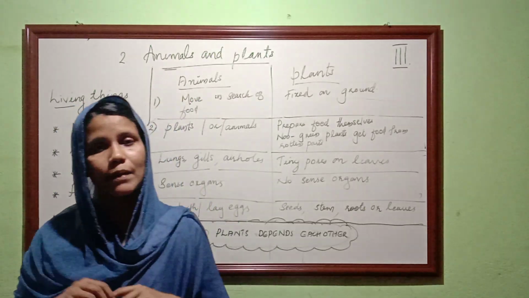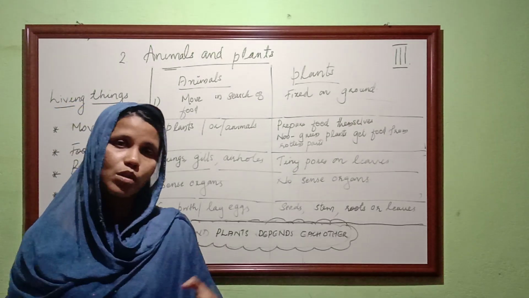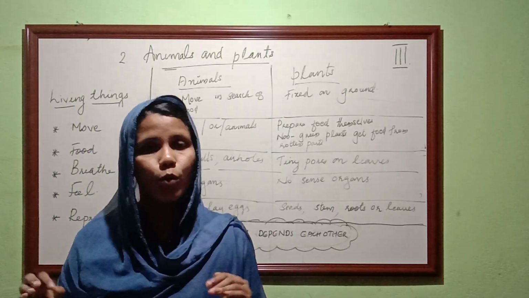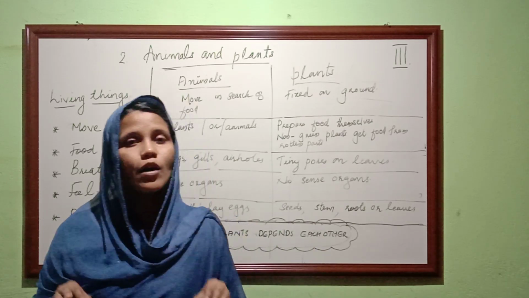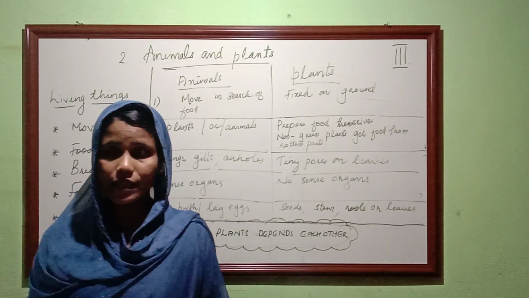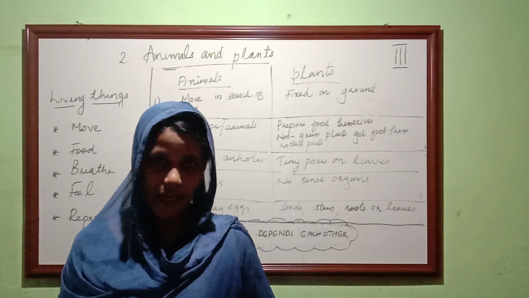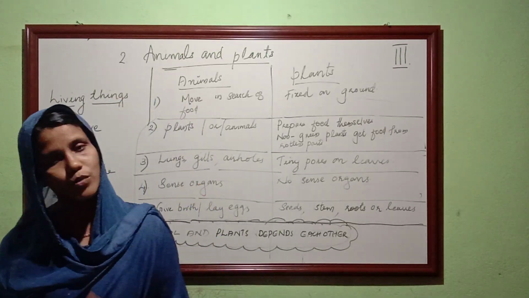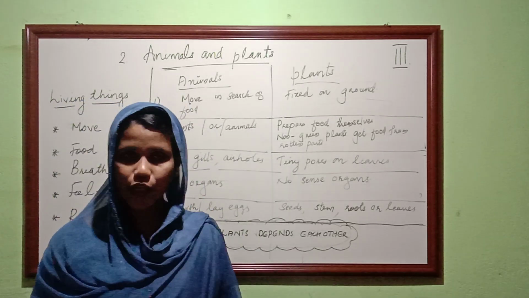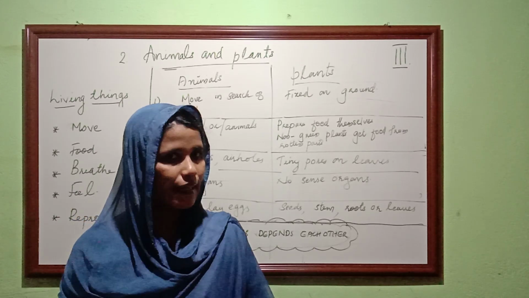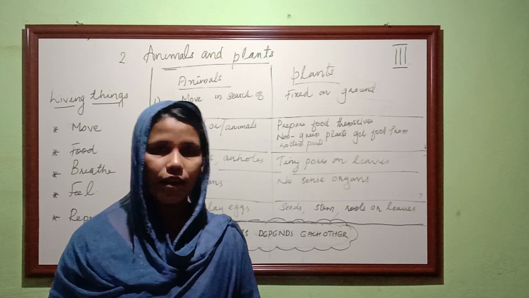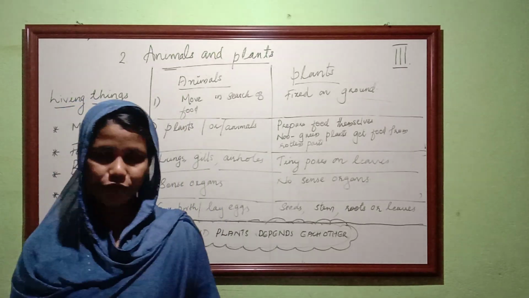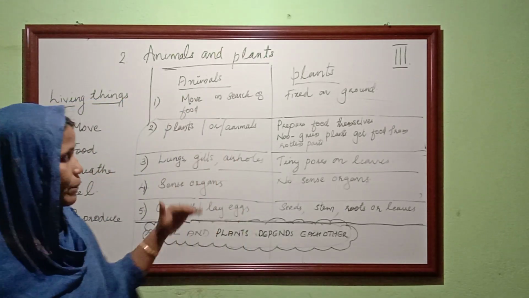So there is a balance in nature. We need both the wild animals and the plants in a proportionate way, that is what keeps our nature balanced. So we need to protect both wild animals and plants. We should not cut the trees, and if we cut, we need to plant more trees, and we want to protect our wildlife also. So this is the summary of our chapter.